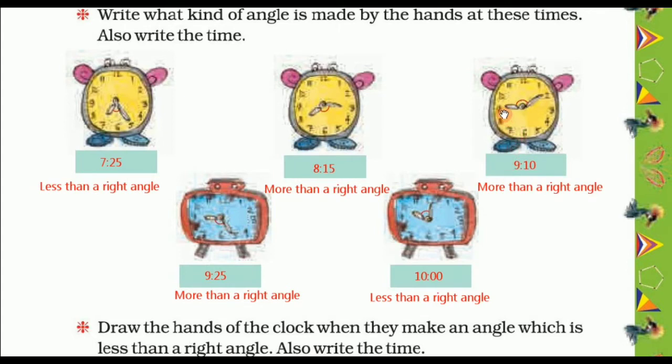Then here the time is 9:10, that means 10 minutes past 9 o'clock. Here the space between these two hands is more than 90 degrees. So it is more than a right angle. Then here the time is 9:25, that means 25 minutes past 9 o'clock, and the space between these two hands is more than 90 degrees. So it is more than a right angle. Here the time is 10 o'clock, and the space between these two hands is less than 90 degrees, so it is less than a right angle.